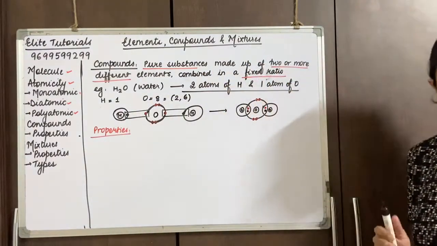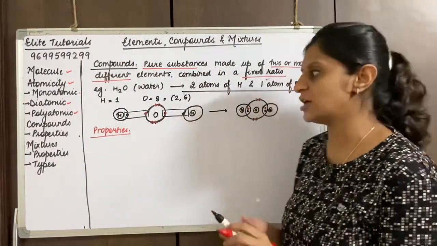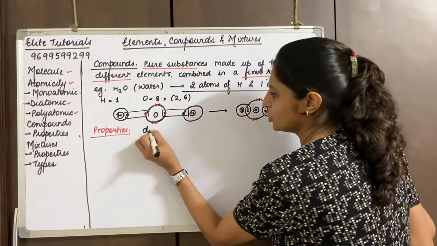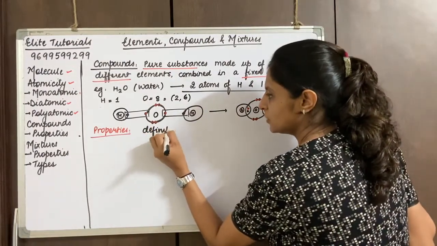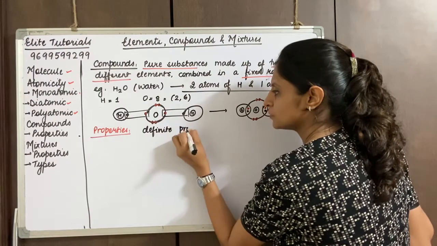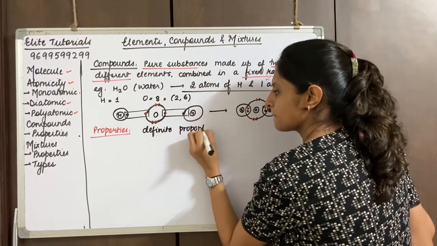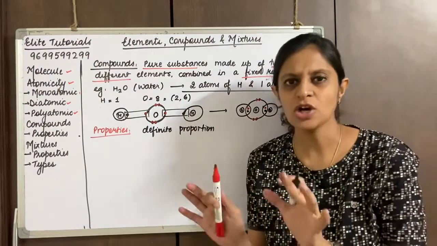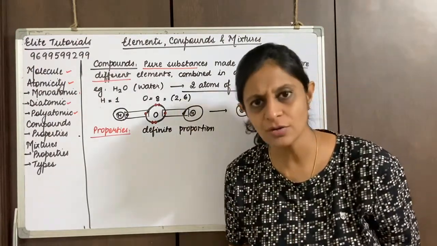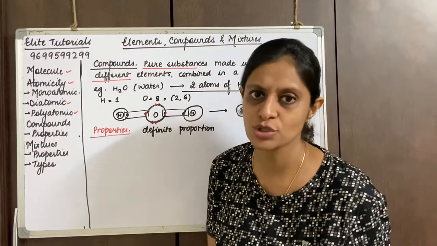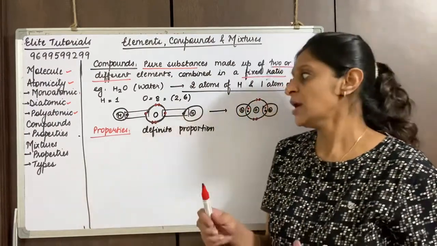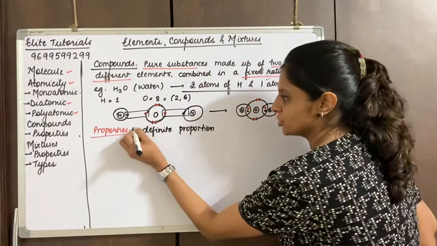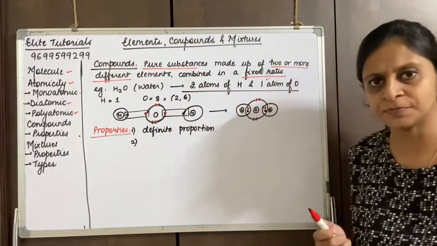Now let's see very quickly what are the properties of a compound. Let's see the first one. The first property of a compound is it is present in a definite proportion. Yes, we know that very well. Definite proportion or a fixed ratio. Everybody knows this. So hydrogen and oxygen combine to form water in a ratio 2:1. Very clear? That is the first property, definite proportion. Let's come down to the second property.